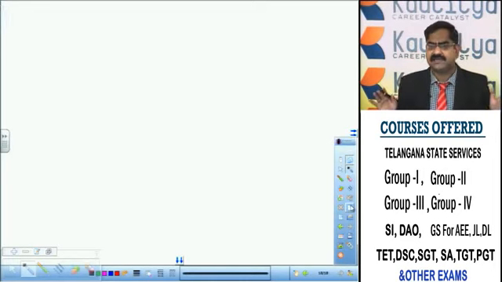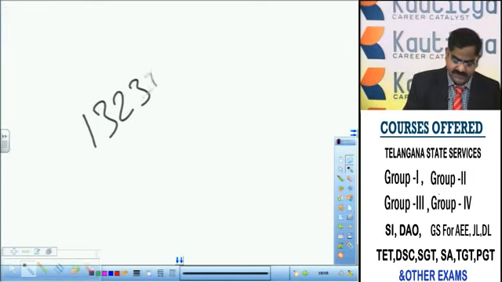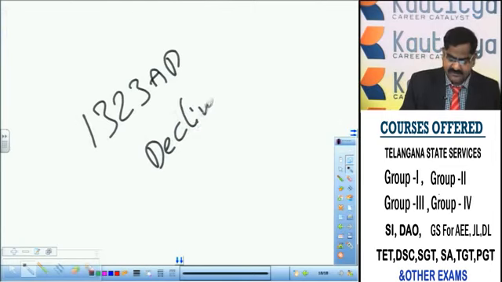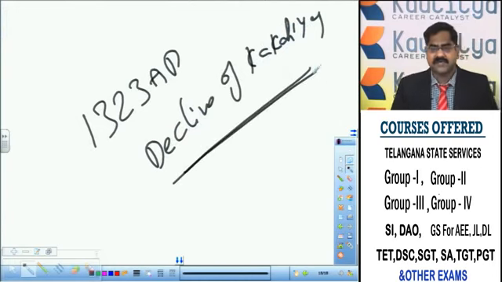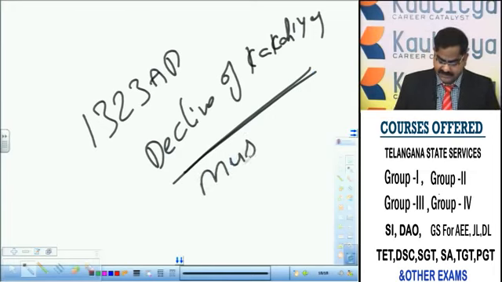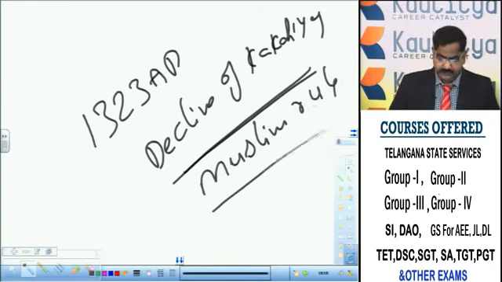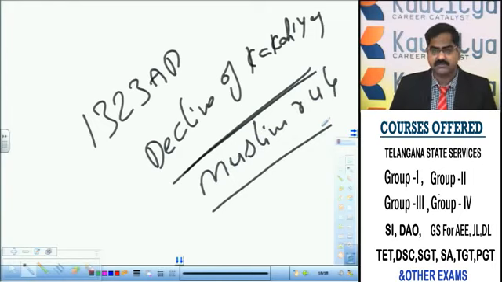What is the background of the entire rule of Qutub Shahis of Golconda? Here see, in the year 1323 AD, the decline of the Kakatiya kingdom took place. The decline of Warangal, the decline of Kakatiyas took place in 1323 AD, and it became the 23rd state of the Delhi Sultanate. We have observed this already in the earlier topics on Kakatiyas. So later Muslim rule started in Telangana.